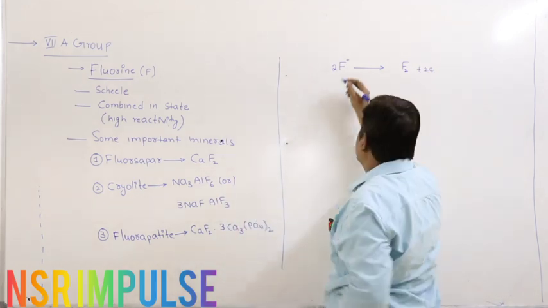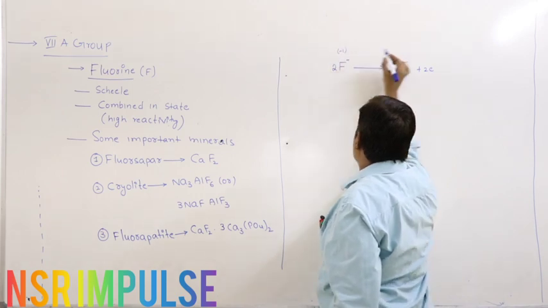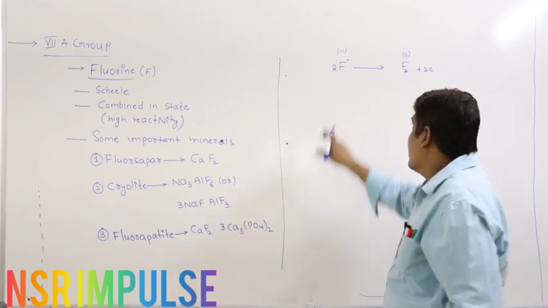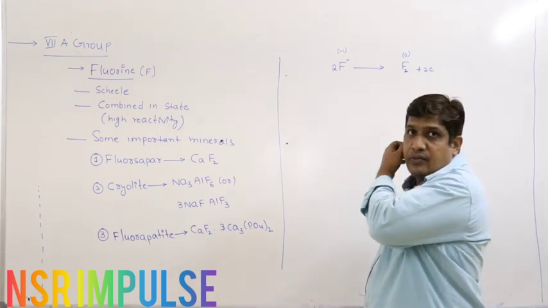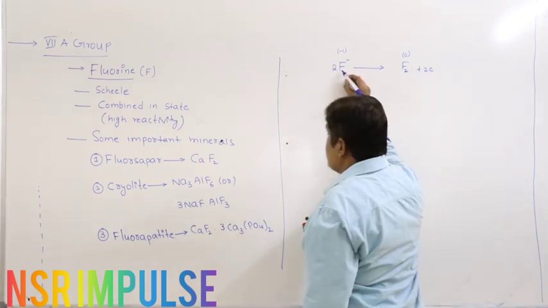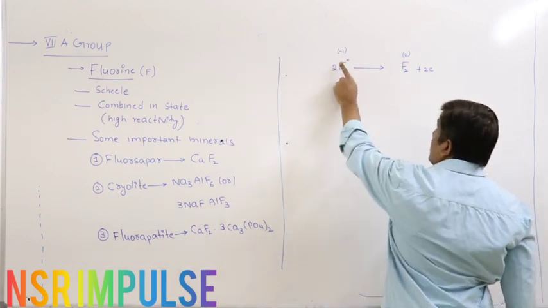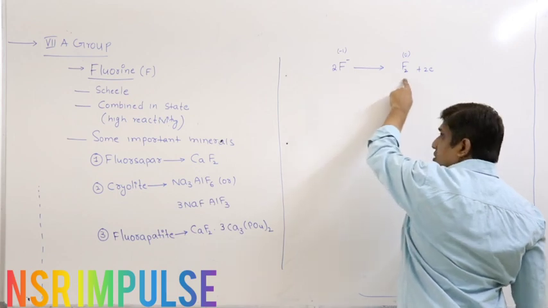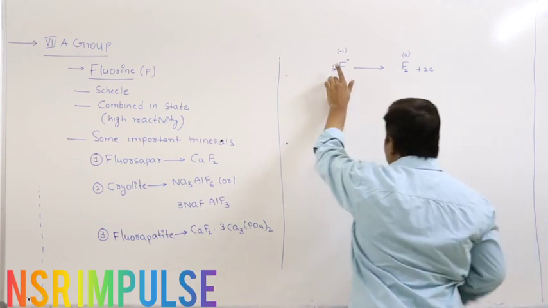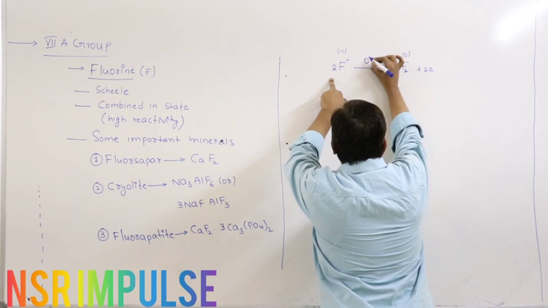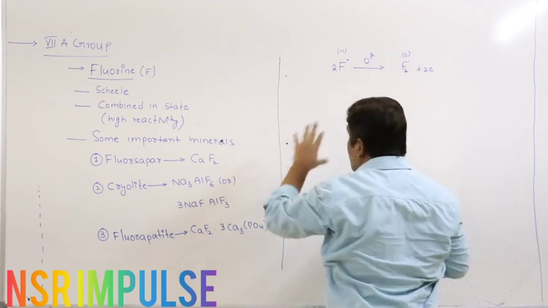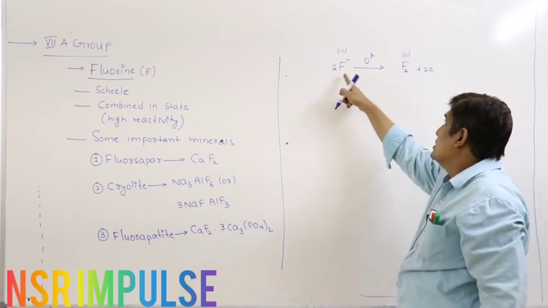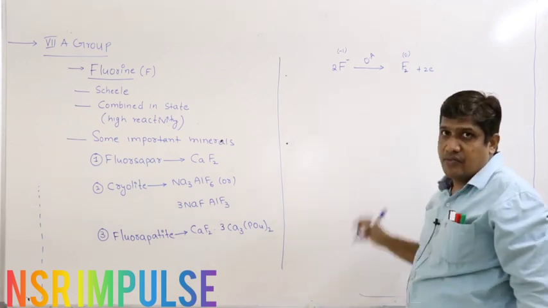So the process involves oxidation of fluoride ion, from -1 to 0. Oxidation of F⁻ is done by some oxidizing agent. So we require a chemical substance that can oxidize F⁻ to F2.